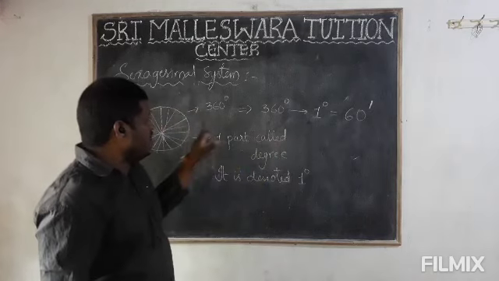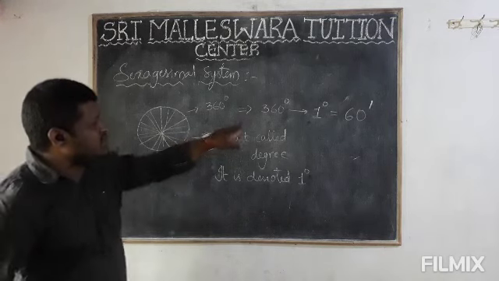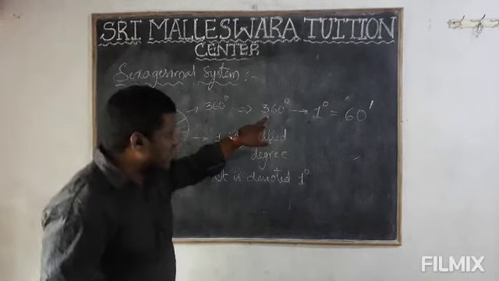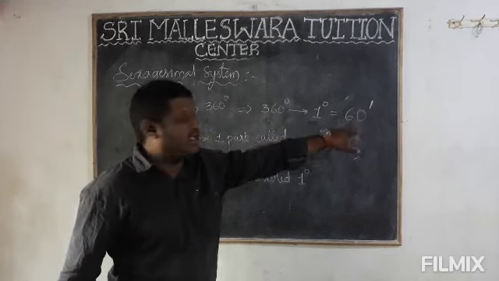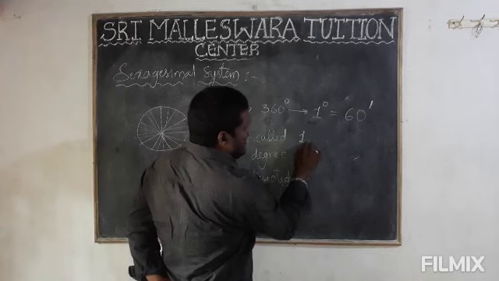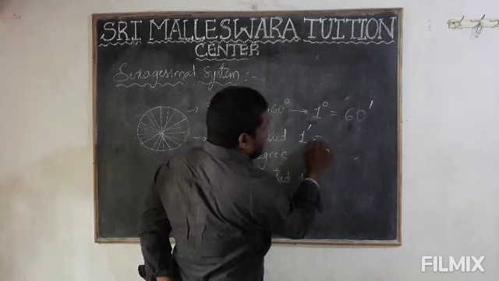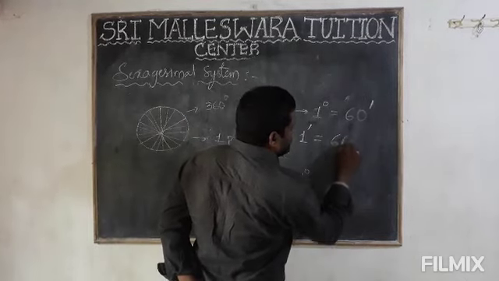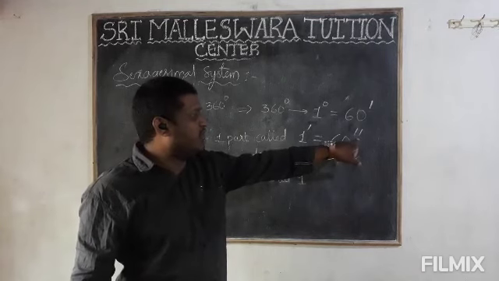Okay. So first of all, I will take one circle. Clear? The circle is divided into 360 equal parts. In that, one part is called 1 degree. 1 degree is again divided into 60 minutes. In that, again I will take the 1 minute. It is divided into 60 equal parts, so that means 60 seconds. Seconds you can denote with a double hyphen.